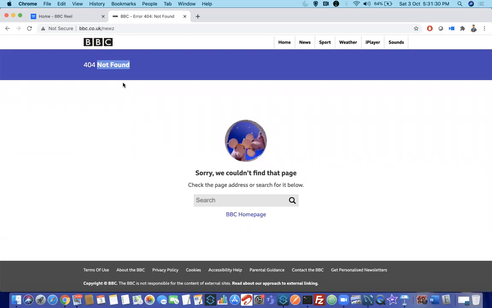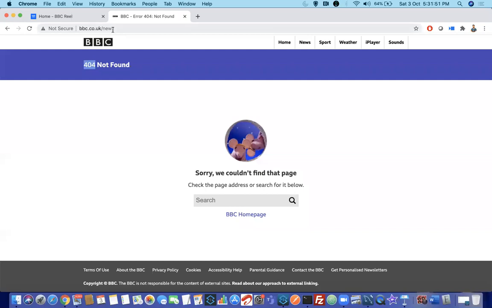Suppose you are requesting something which is not there. In the restaurant example, when you request a menu item, if the waiter goes to the kitchen and sees that it is not there, he will say it is not there. That means 404. These are called HTTP status codes, 400, 404.